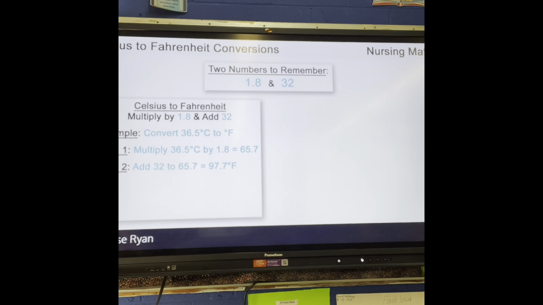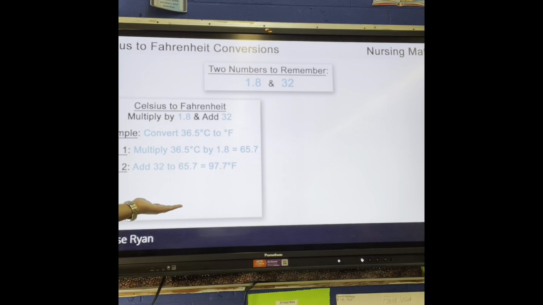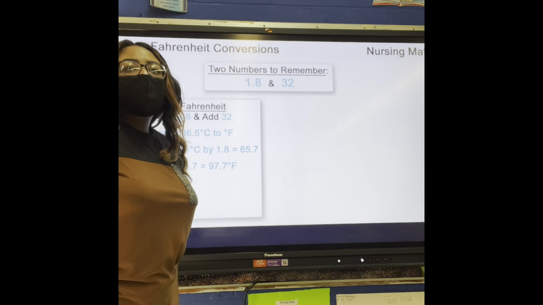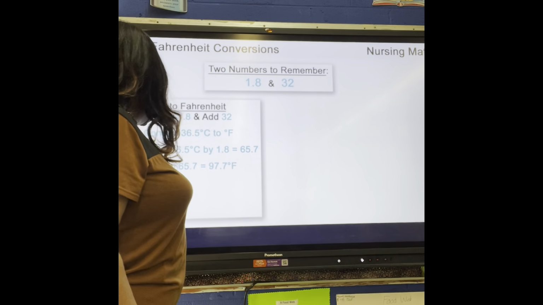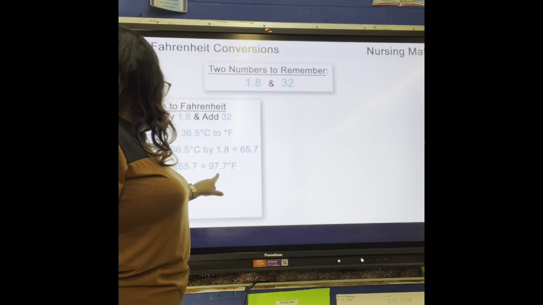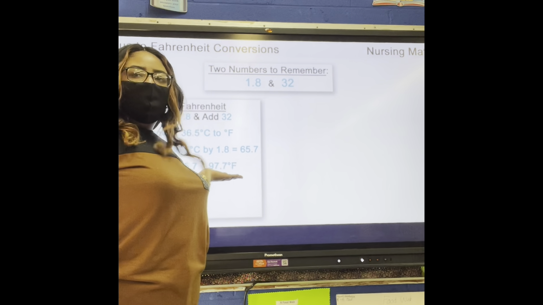Then add 32 to 65.7. Our next order of operation is? Why are we adding 65.7 to 32? Because that is your formula. It will always be the same. 65.7 plus 32 gives us 97.7. But is this going to be your final answer?